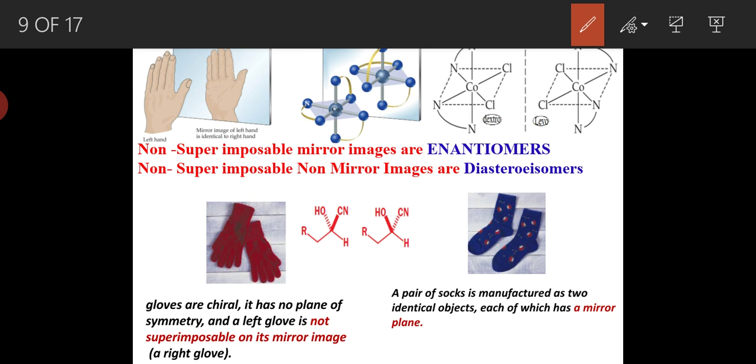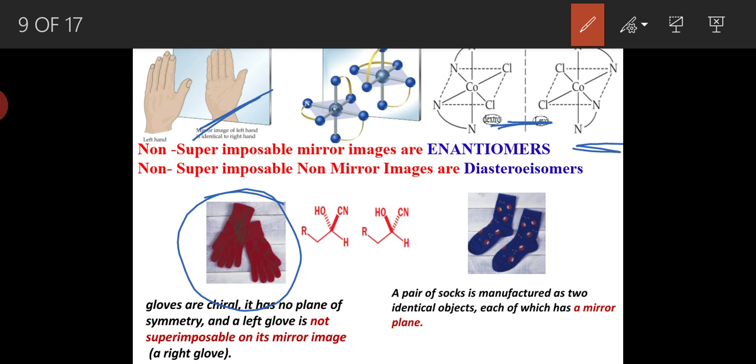Non-superimposable mirror images are called enantiomers. Here the right hand and left hand are non-superimposable mirror images, and these two complexes are also non-superimposable mirror images of each other. So these two are examples of enantiomers. Not only that, gloves are also an example of enantiomers.